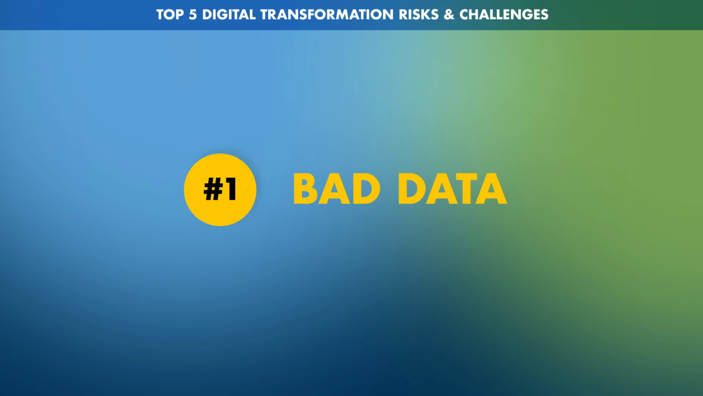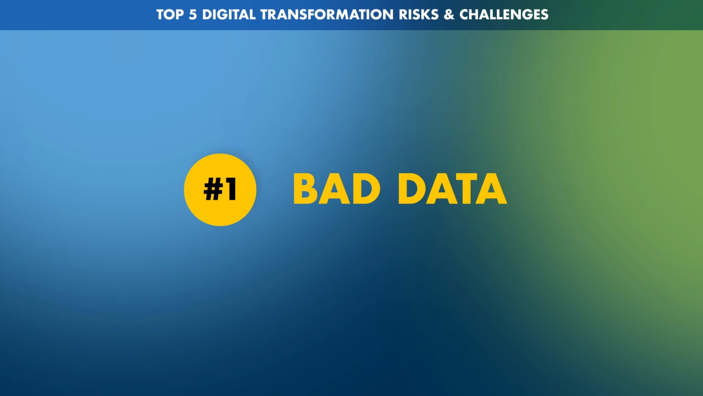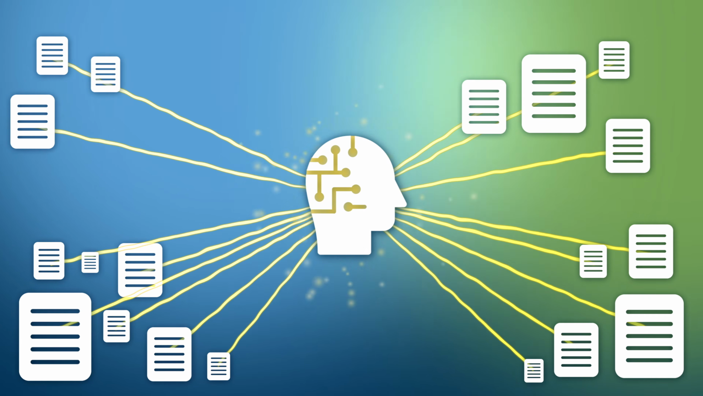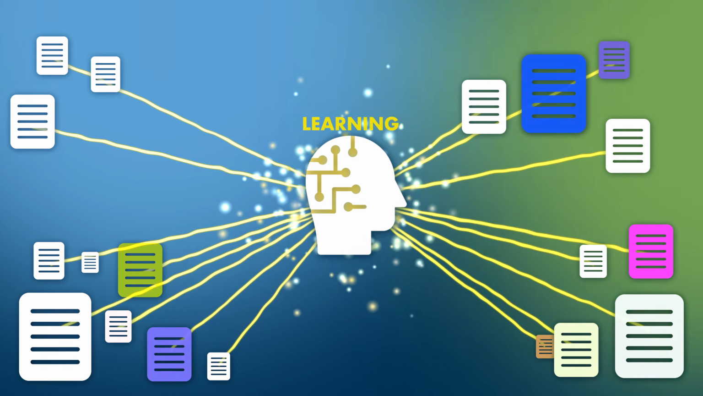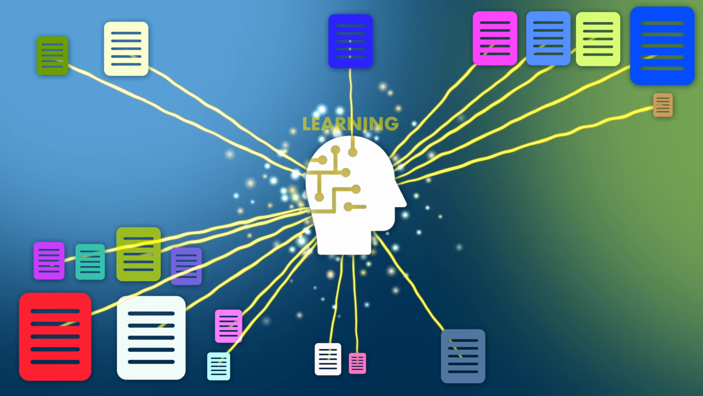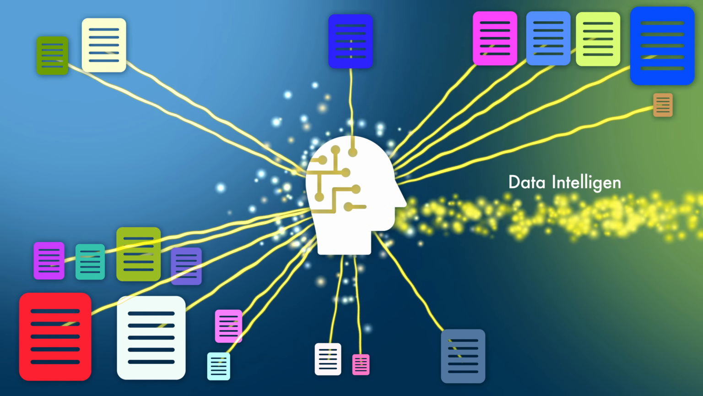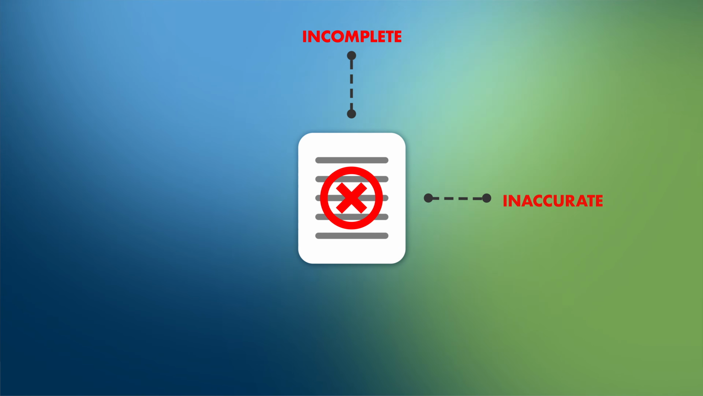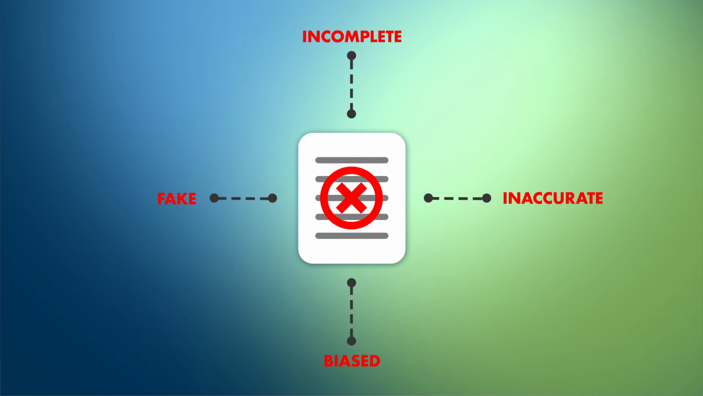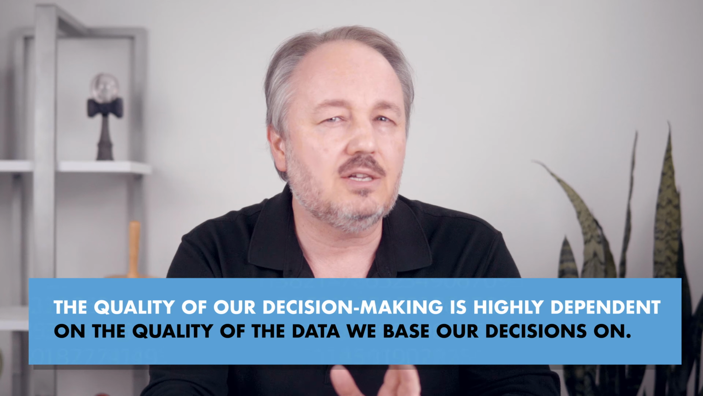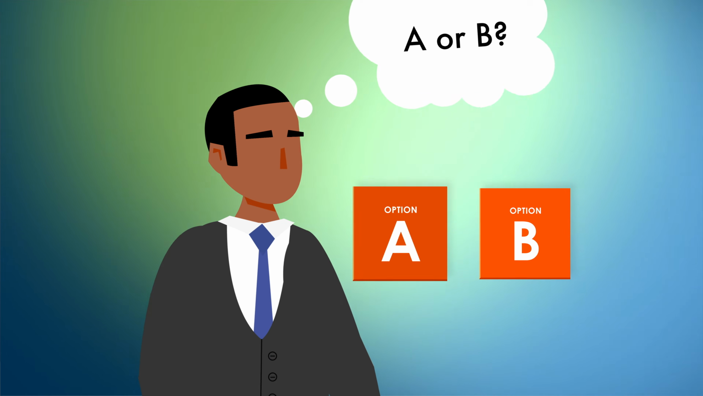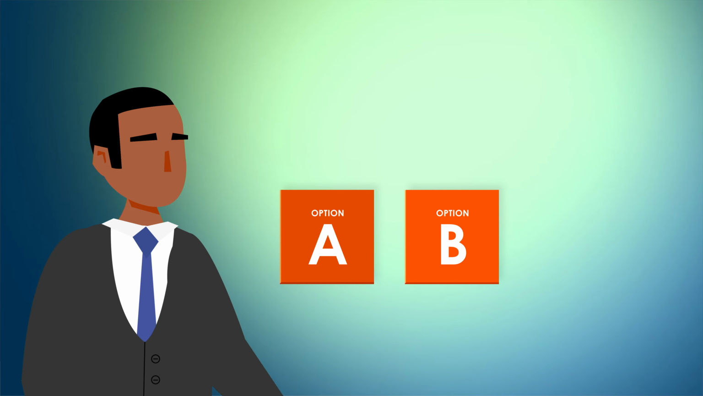Bad data. Digital transformation solutions are data-driven, and we use the data intelligence they produce to carry out human and automated decision-making. Our data science systems rely on lots of input data in order to create the data intelligence for us. But what if the input data is flawed? It could be incomplete, inaccurate, biased, or even completely fake. The quality and success of our decision-making will be directly proportional to the quality of the data intelligence upon which our decisions are based. In other words, bad data can lead to bad decisions.